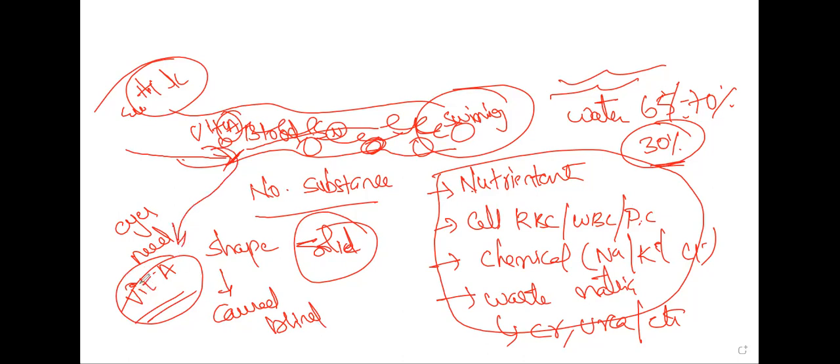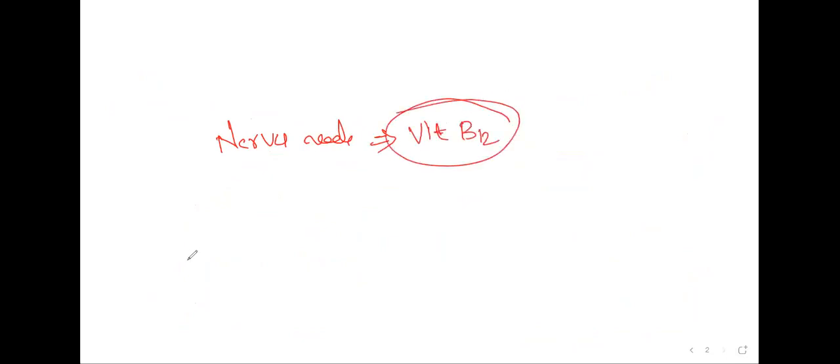Okay, and what do our nerves need? Our nerves need vitamin B12. This is a very important vitamin for nerve health. If vitamin B12 deficiency occurs, nerve damage occurs.